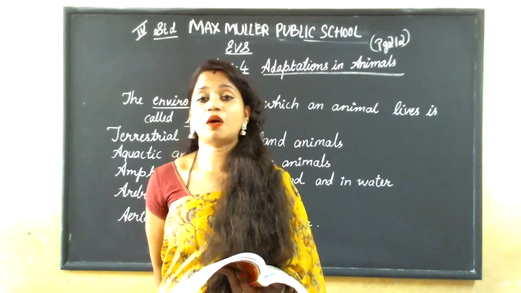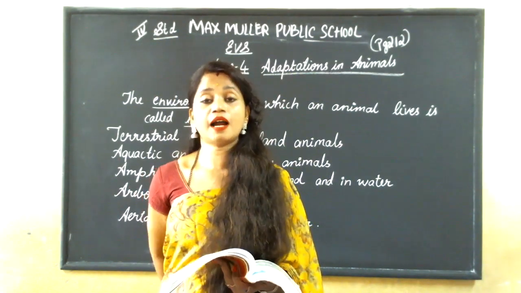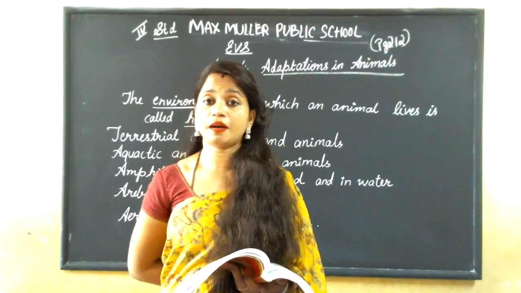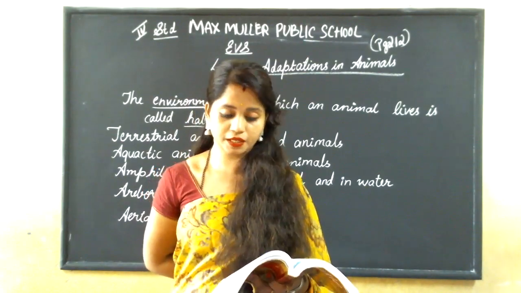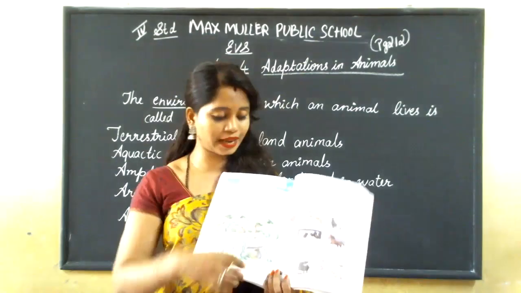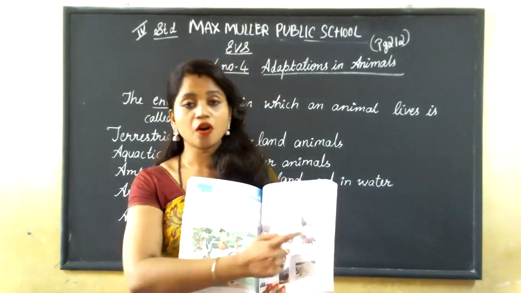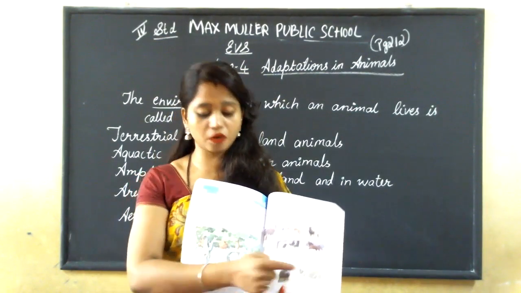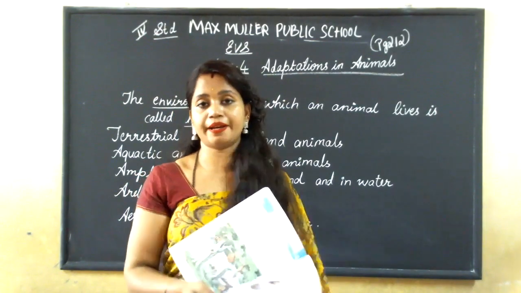These are the animals which live in the cold regions and mountains. See here, they have given examples for the land animals: elephant, tiger, lion, deer, cow, horse. And these are the animals which live in cold regions and mountains: mountain goat, yak, polar bear.